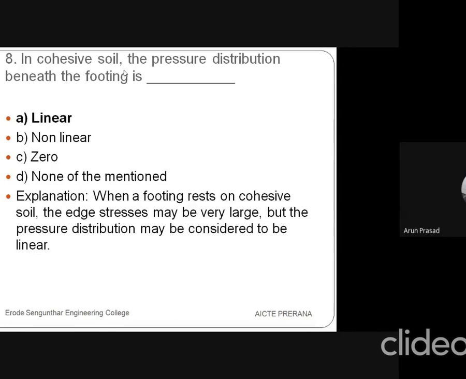If it is non-linear, it means the soil capacity is low, and it may not be able to be determined. Okay. The explanation is, when the footing rests on cohesive soil, the edge stresses may be very large, but the pressure distribution may be considered to be linear.